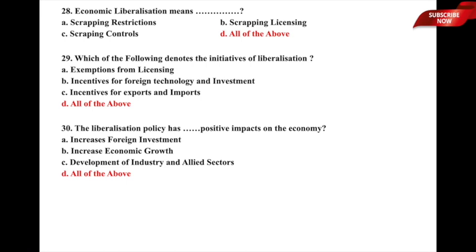Which of the following denotes the initiatives of liberalization? The underlying options are A, exemptions from licensing, B, incentives for foreign technology and investment, C, incentives for exports and imports, and D, all of the above. So initiatives for liberalization include all of these things. That means exemptions from licensing, which is against something called red tapeism, that is, licensing means a lot of restrictions and things like that.